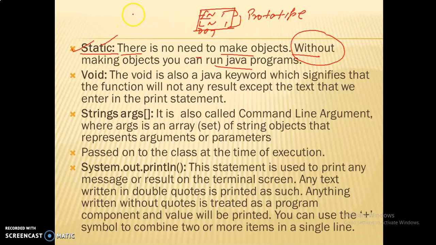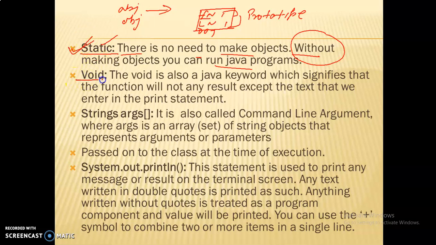And the values are assigned by different objects. So if you want to access any method without declaring or creating any object, there is a need for static. If we define any method as static, it means there is no need to make an object.